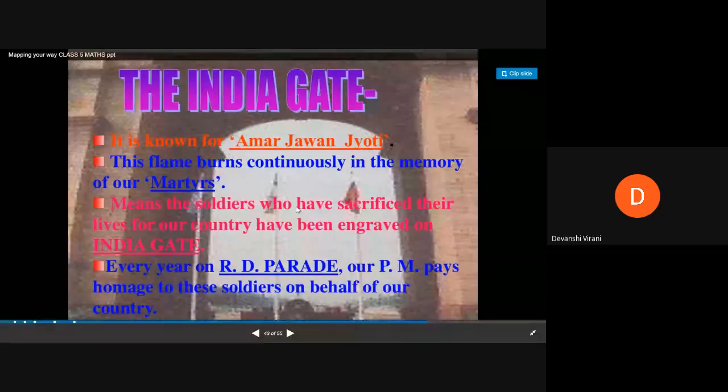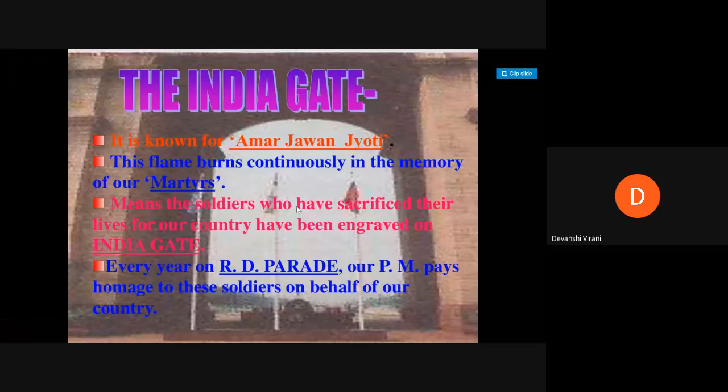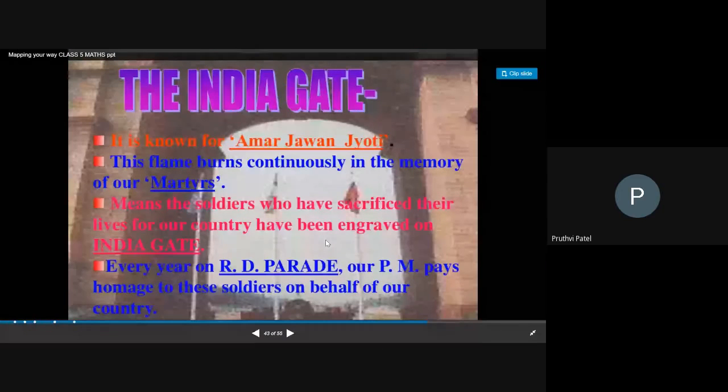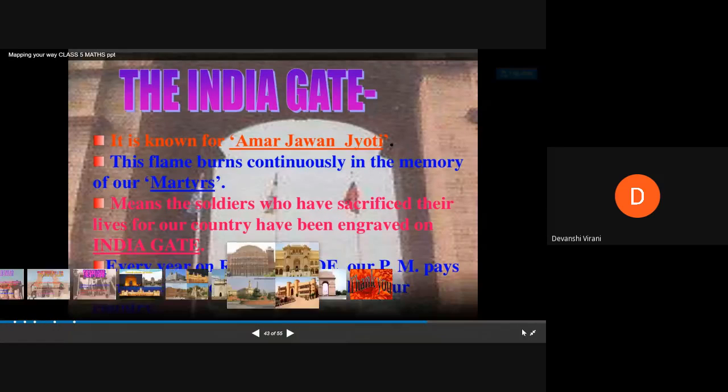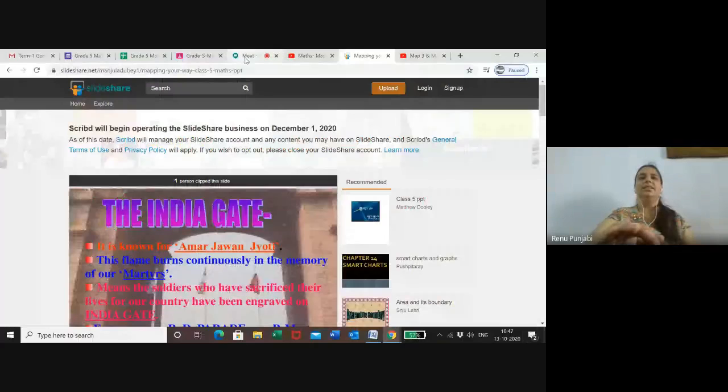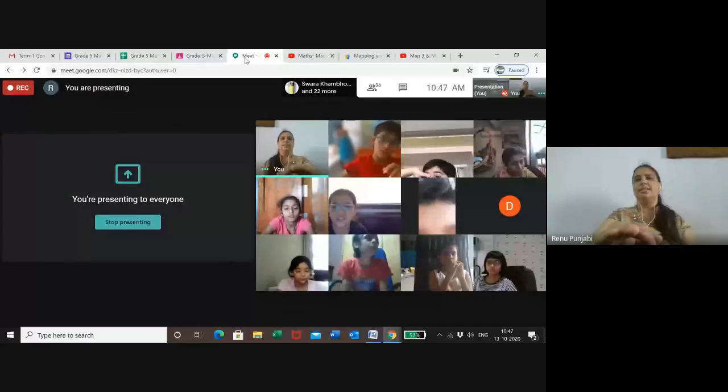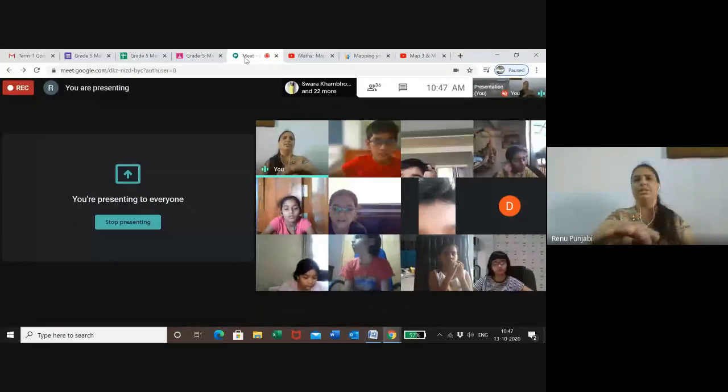I searched on the internet, and it says that in World War One, the names of soldiers are written on the India Gate. First is Uttar Pradesh, second is Maharashtra. Devanshi, if another child is speaking, you give time to the other child also.